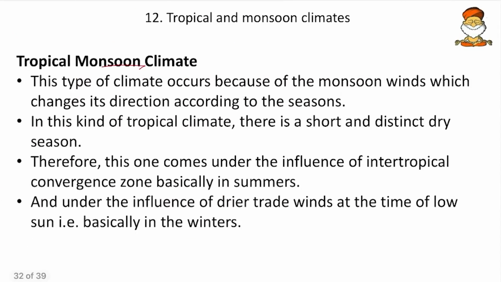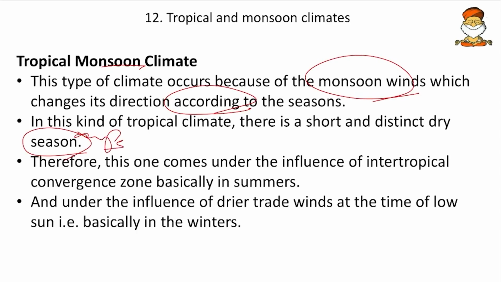And then the tropical monsoon climate. This type of climate occurs because of monsoon winds which change their direction. We know that India is a typical monsoon climate, and in this kind of tropical climate there is a short and distinct dry season. This dry season is not present in other tropical areas like the Congo, Brazil and others. Therefore this one comes under the influence of the intertropical convergence zone.